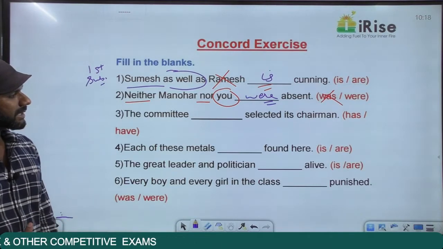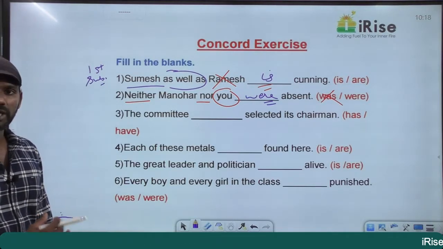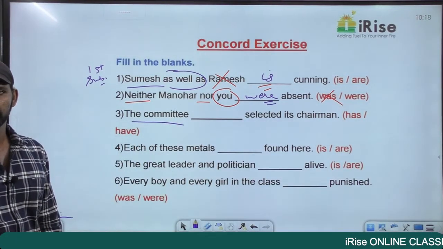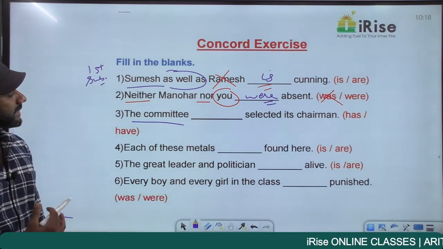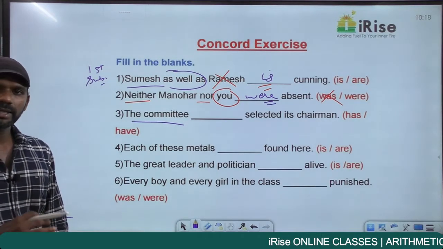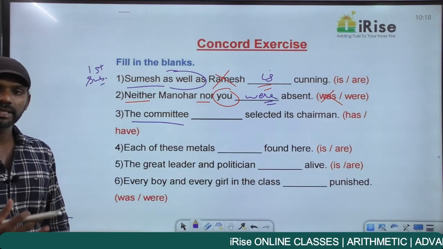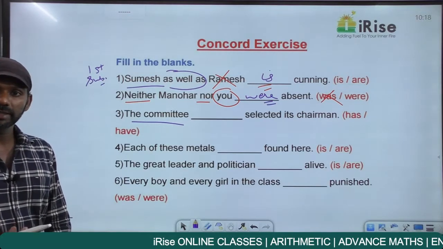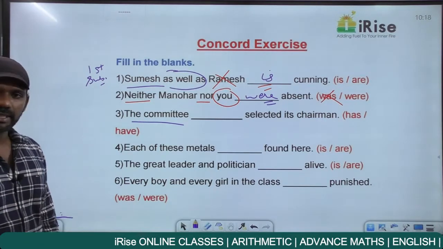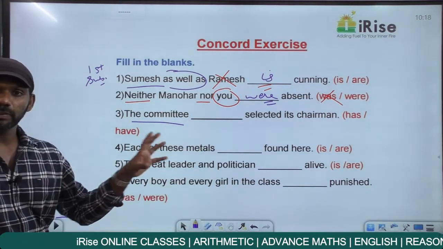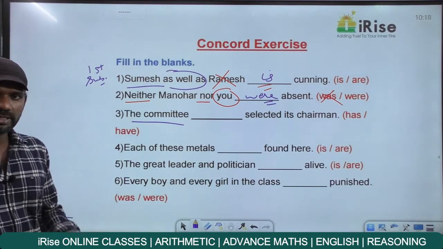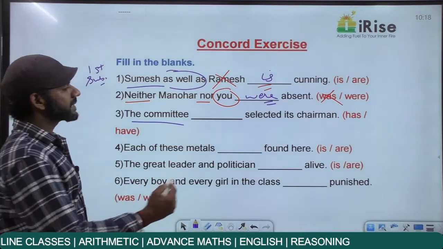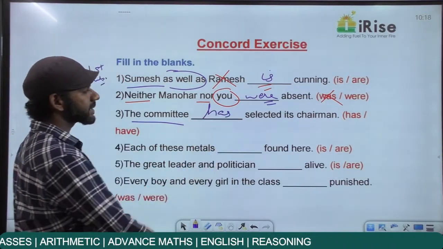The committee dash selected its chairman. The committee is a collective noun. The rule regarding collective nouns: they are taken as singular. When a sentence talks about a collective noun getting divided, the verb in the sentence must be plural. Committee is a collective noun. This sentence doesn't talk about the collective noun getting divided. So no exception here. The verb along with the collective noun must be singular. The committee has selected its chairman.